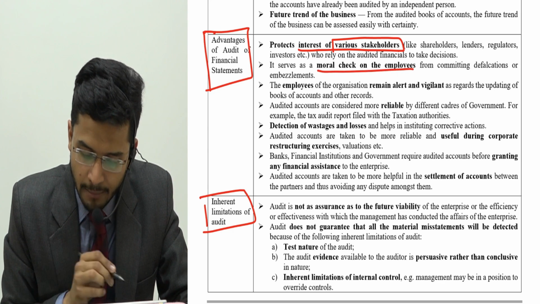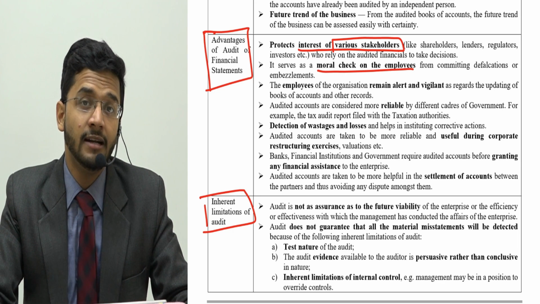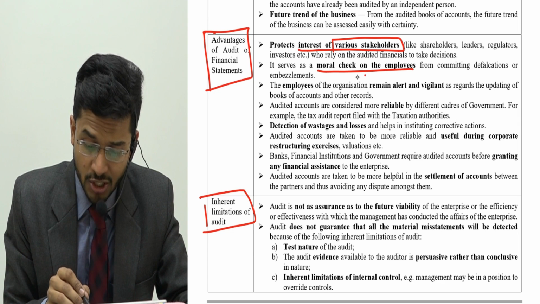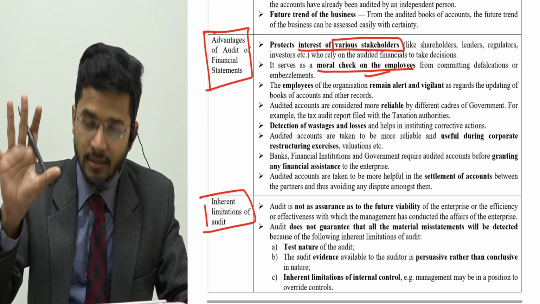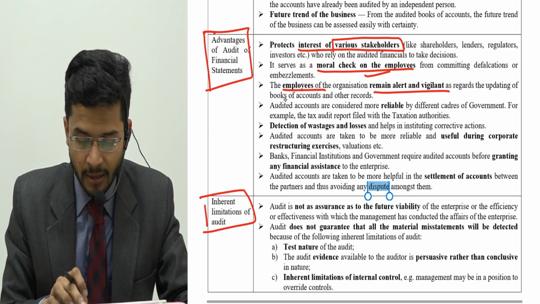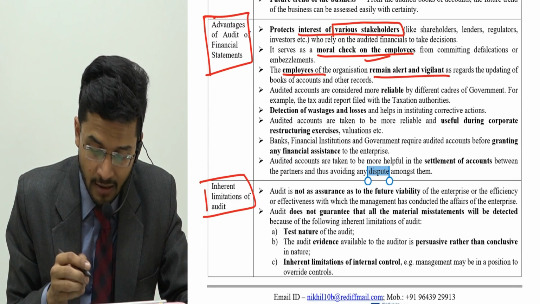Then, moral check on the employees. Employees will do things in a better way if they know that at the year end there will be auditors coming in the office. So, moral check on the employees. Employees will do things properly. Then employees will remain alert and vigilant, because employees will know that someone will check their work. So they will be more vigilant. They will be more alert.